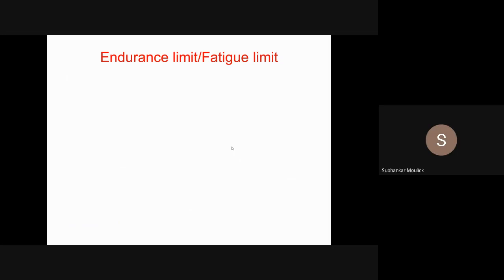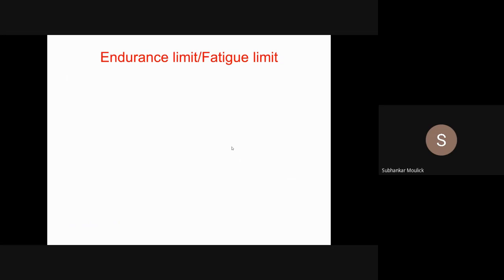Similarly, a shaft is undergoing 1,000 cycles before the appearance of the first fatigue crack. That means that shaft is having a life of 1,000 cycles before fatigue failure. Now is it clear?